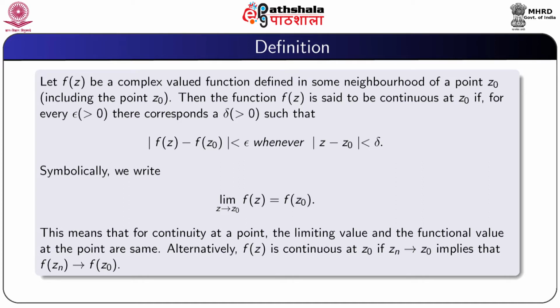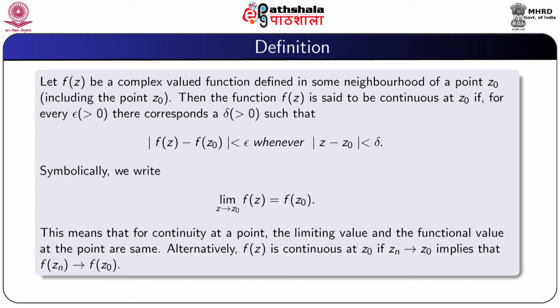Then the function f(z) is said to be continuous at z0 if for every epsilon positive there exists a delta positive such that modulus f(z) minus f(z0) is less than epsilon whenever modulus z minus z0 is less than delta. And symbolically we write this as limit z tending to z0 f(z) equal to f(z0).